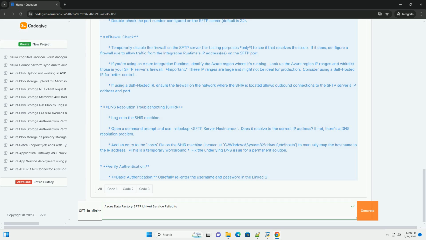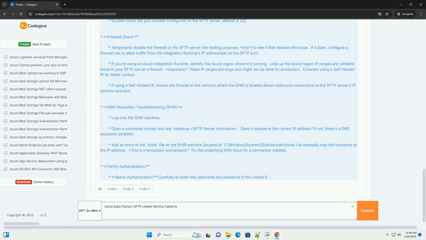SFTP server not running: the SFTP server service is not running on the remote server. Self-hosted IR issues: if using SHIR, it may be offline, misconfigured, or experiencing network connectivity issues. SFTP server is down or temporarily unavailable: check SFTP server status. SFTP server is configured to only allow certain IPs: if the SFTP server has IP restrictions, you need to whitelist the IP address range of the Azure integration runtime.